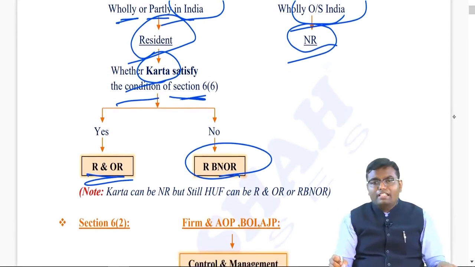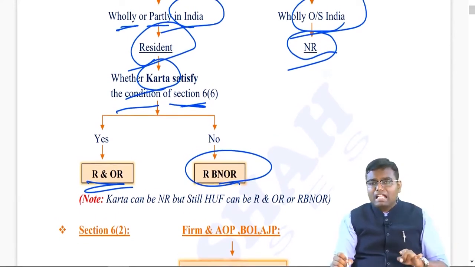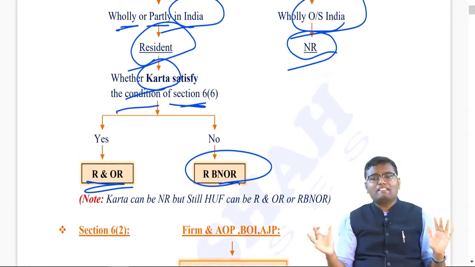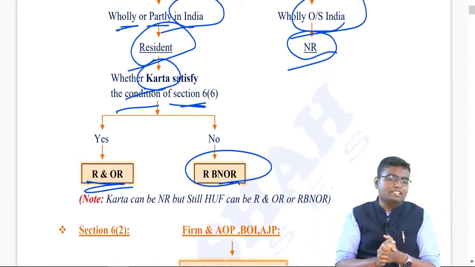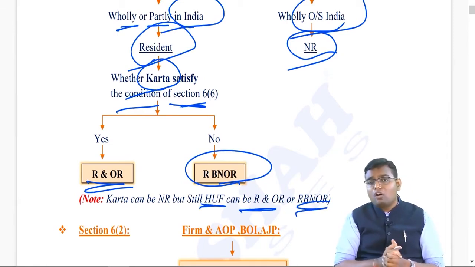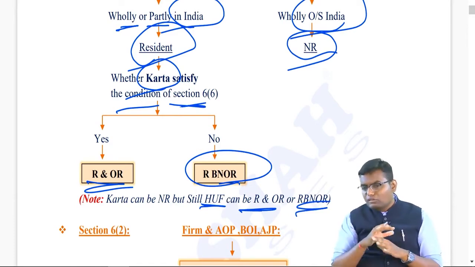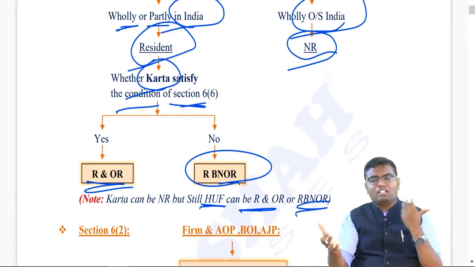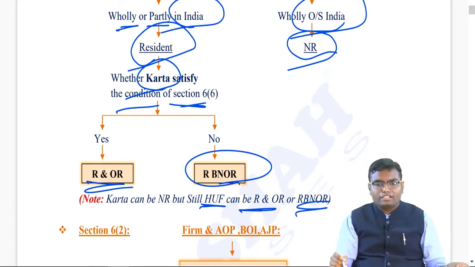Point to be noted is, it may be possible that your Karta himself is non-resident because he doesn't satisfy his basic condition, but still your HUF can be R&OR or RBNOR because Karta satisfied directly the additional condition. So, there is no linkage between the residential status of Karta and HUF, it can be totally different.